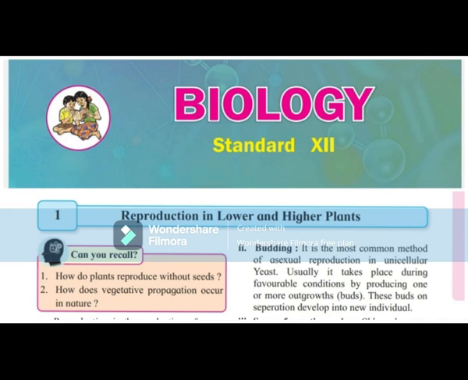Development of male gametophyte. The pollen grain marks the beginning of the male gametophyte. It undergoes the first mitotic division to produce a bigger, naked vegetative cell and a small, thin-walled generative cell. The vegetative cell is rich in food and has an irregular shaped nucleus. The generative cell floats in the cytoplasm of the vegetative cell.